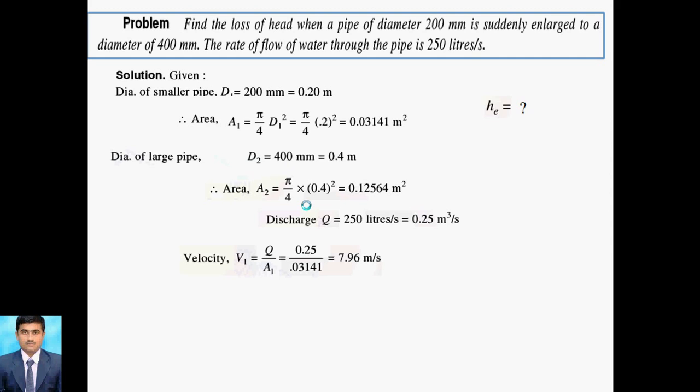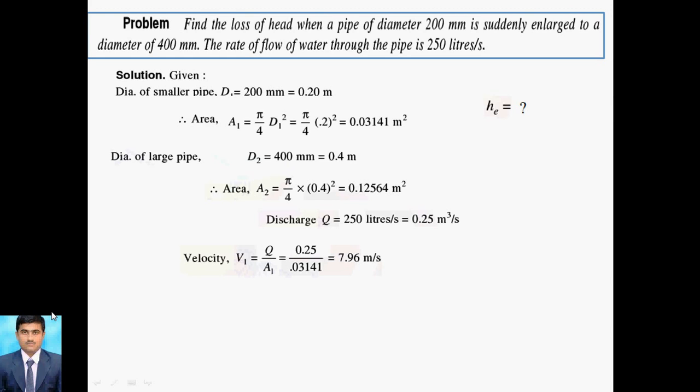So Q is equal to a1 v1, that means v1 is equal to Q by a1. So Q is nothing but 0.25. We already calculated this, that is 0.25, because of the conversion of liter to meter cube per second. And then the a1 value is 0.03141, so v1 is equal to 7.96 meter per second. So this is velocity v1.